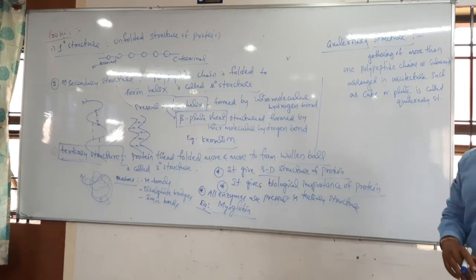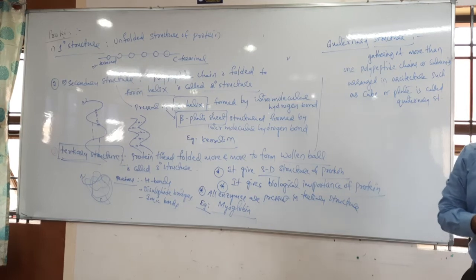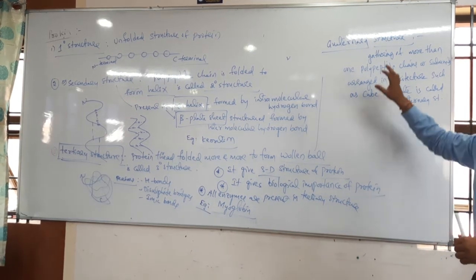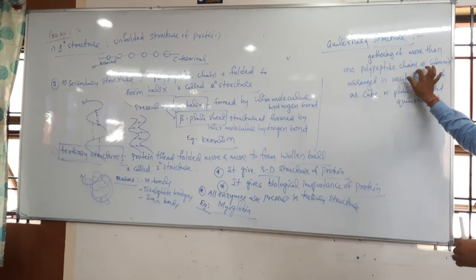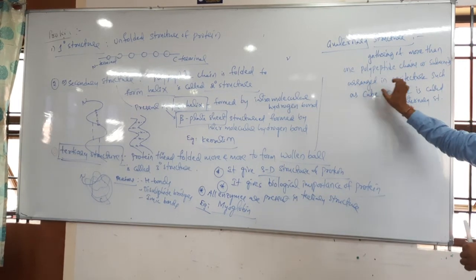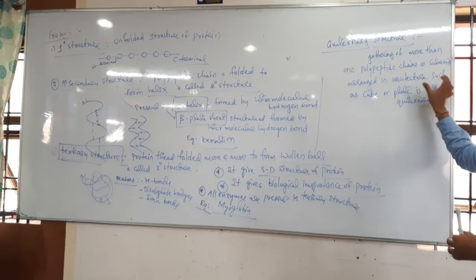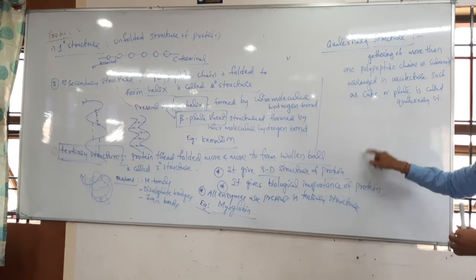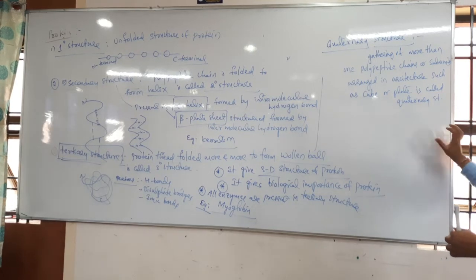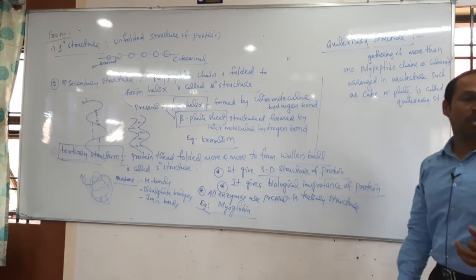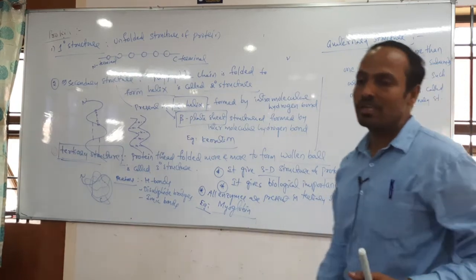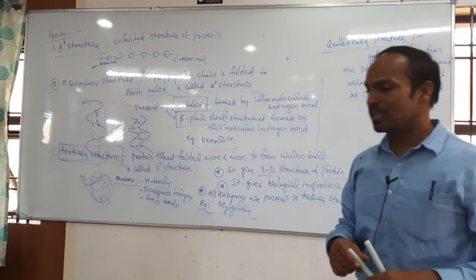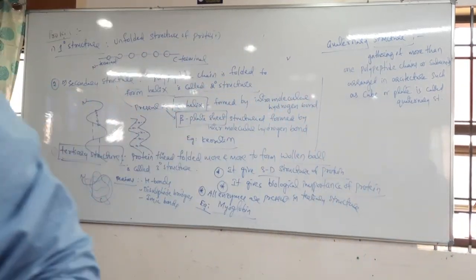What is quaternary structure? Here more than one polypeptide chains gather. More than one polypeptide or subunits are arranged in a different architecture, either in the form of cube or in the form of plate, and they can gather. That is what forms the quaternary structure.